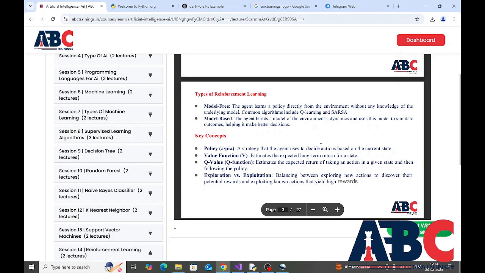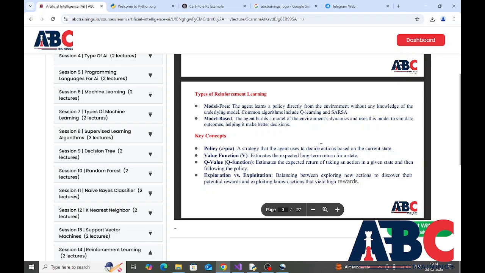Types of reinforcement learning. Model free: the agent learns a policy directly from the environment without any knowledge of the underlying model. Common algorithms include Q-learning and SARSA. Model based: the agent builds a model of the environment's dynamics and uses this model to simulate outcomes, helping it make better decisions.